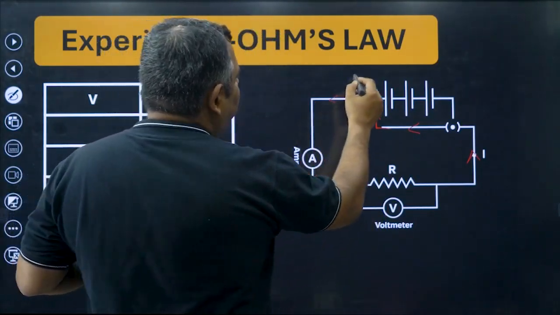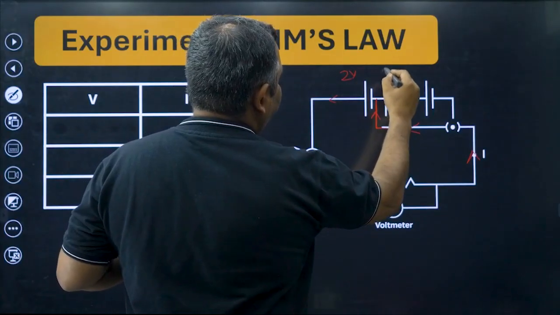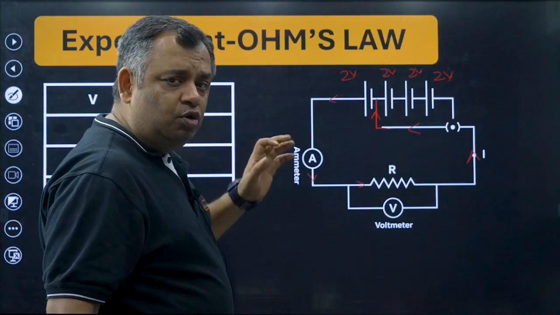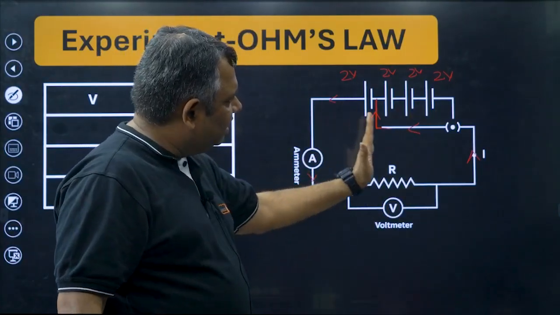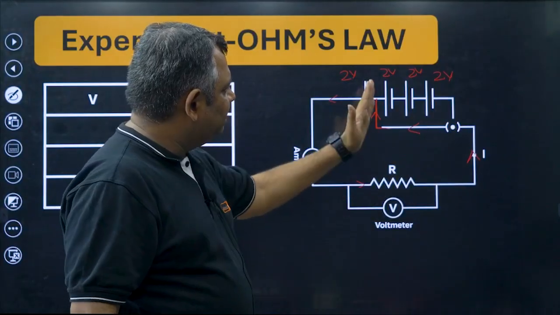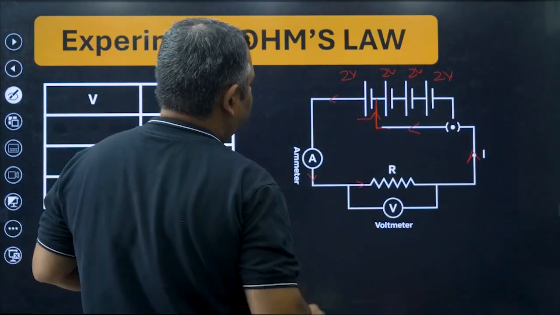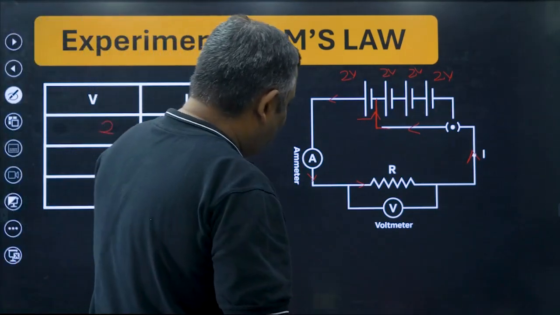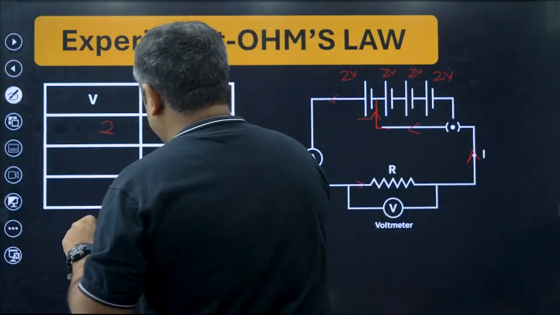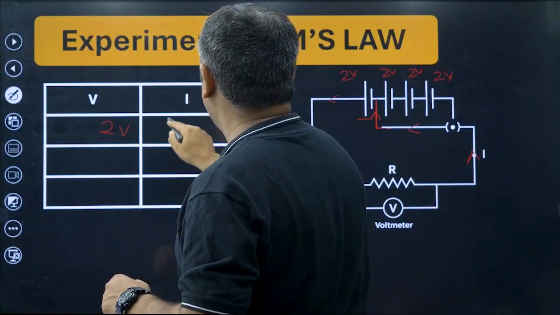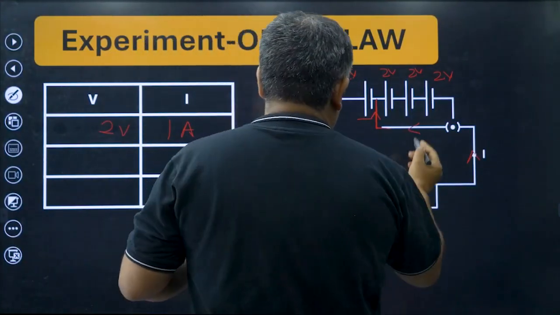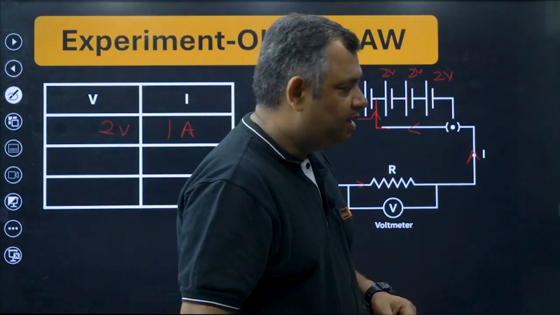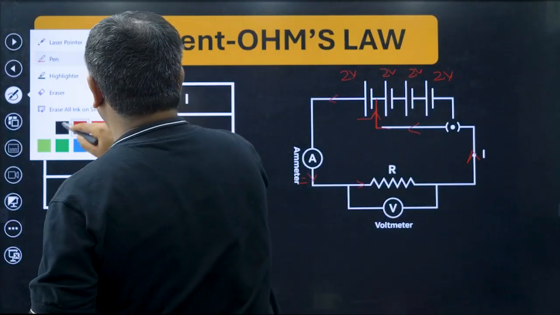Now imagine all these batteries are 2 volt each. Right now in this circuit, what potential difference is applied? Just one battery, which is 2 volt. So we write here 2 volt. Now, if 2 volt is put here, the current that flows is 1 ampere. How did you measure that current? You measured it with this ammeter. The current flowing is 1 ampere. Okay, first reading taken.